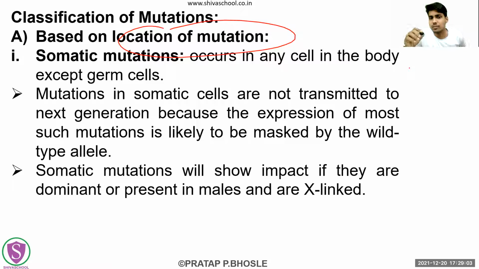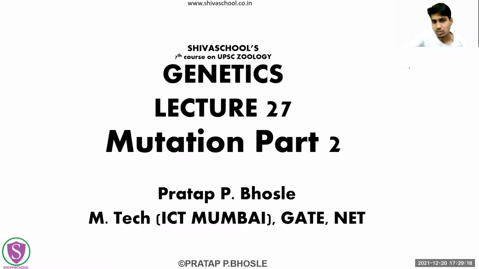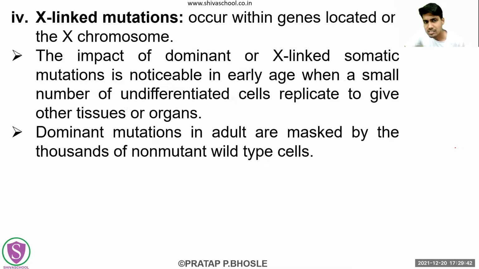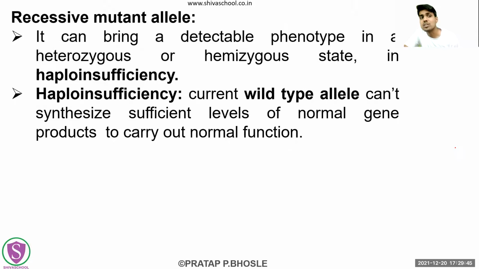So this is like a perfect set of notes on the classification of mutations. Types of mutation has already been asked for about 5 marks, along with other question types such as causes. See this question: describe the types, causes, and application of mutation. This is a question of 20 marks, so you have 4 pages to write. Of this, the highest weightage will go to types of mutation, then to applications, and then to causes. So we should have at least 1 or 2 pages of content on types of mutation.